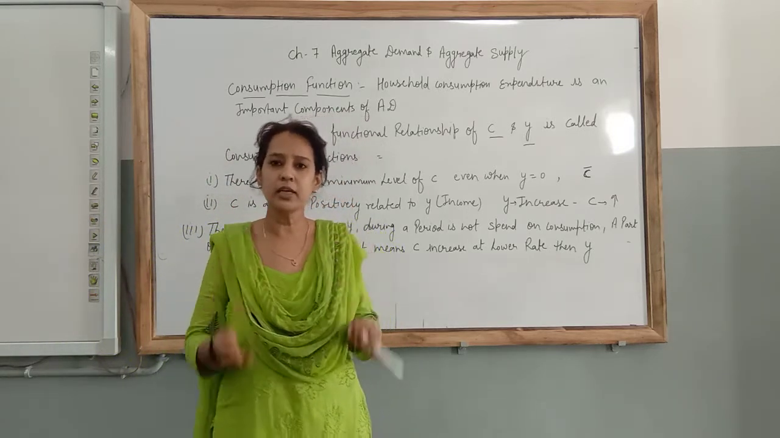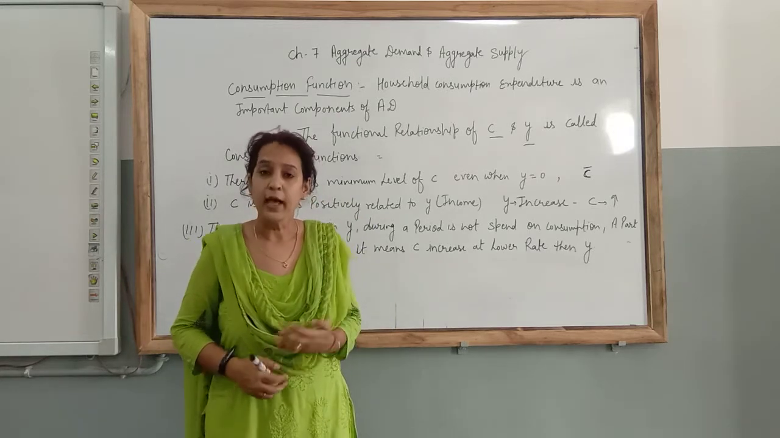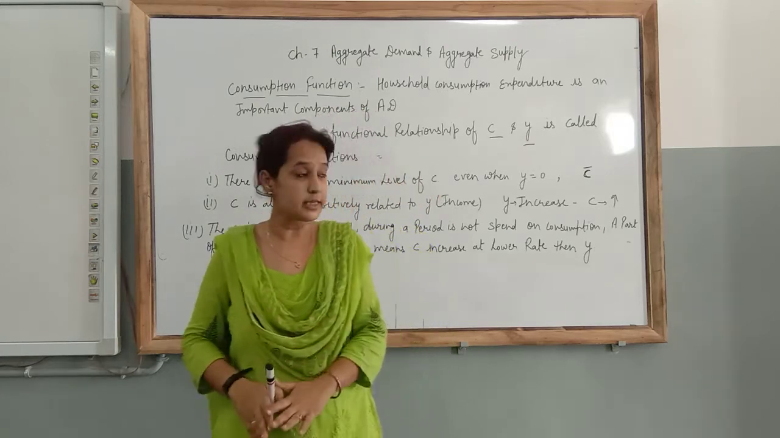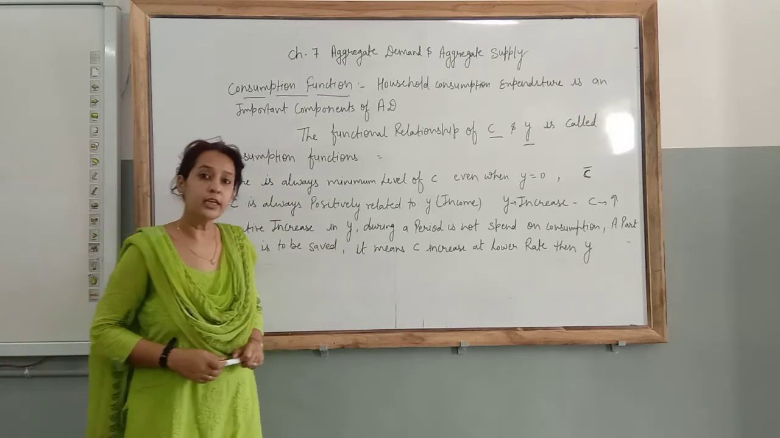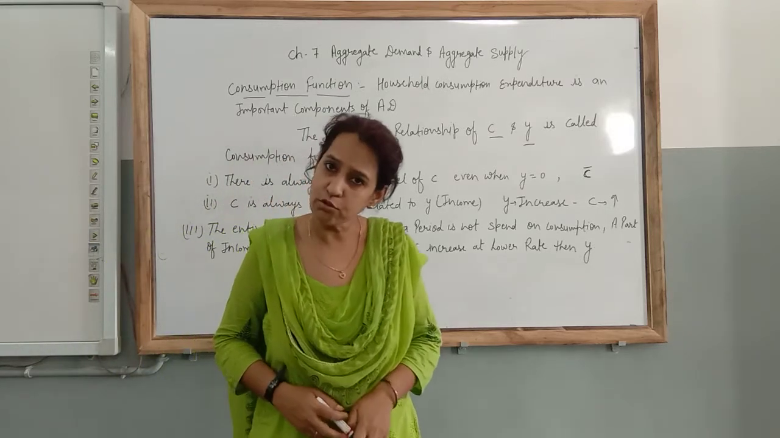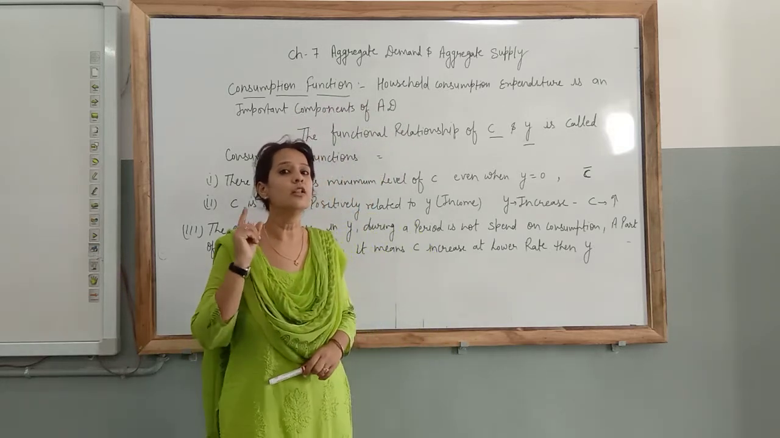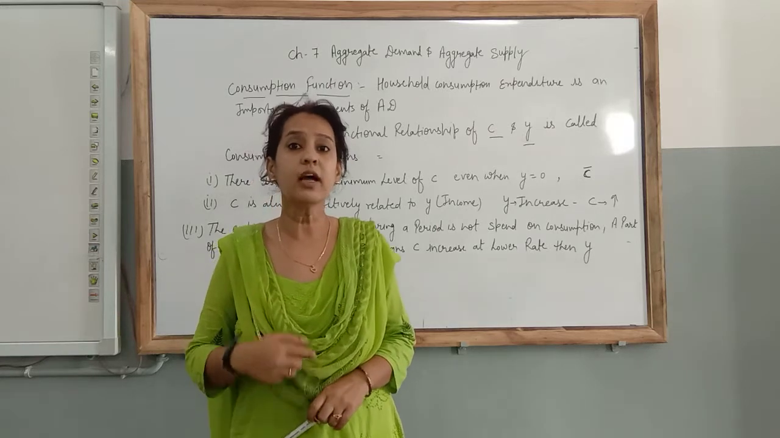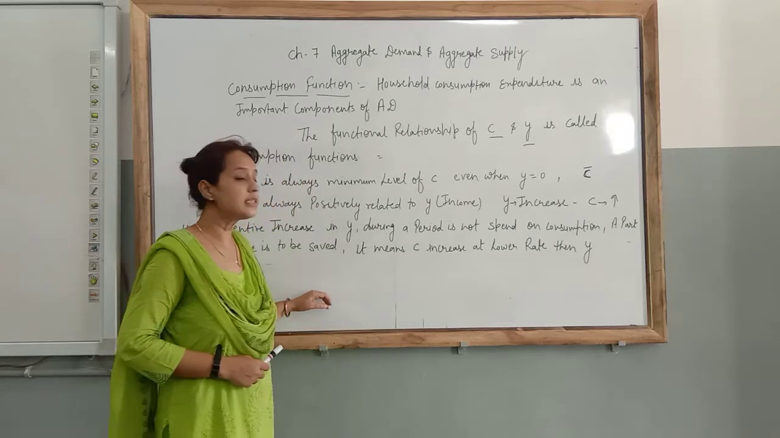Now, C is always positively related with income. As income increases, our consumption also increases. Clear? Now, the third point: definitely when your income increases, your consumption will also increase. But the consumption will increase at a lower rate and income will increase at a higher rate. The difference amount is known as savings.